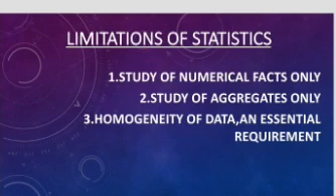Then homogeneity of data, an essential requirement. That means you cannot compare the height of a person with the income of the person. You cannot compare production of cloth with the production of food grain, because both are measured in different units. So in statistics, homogeneity and uniformity of data is an essential requirement. Data of different qualities and kinds cannot be compared.